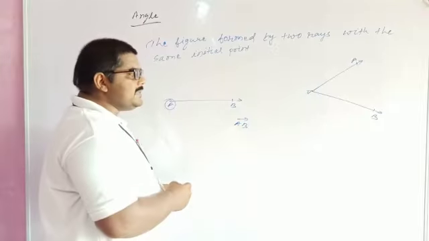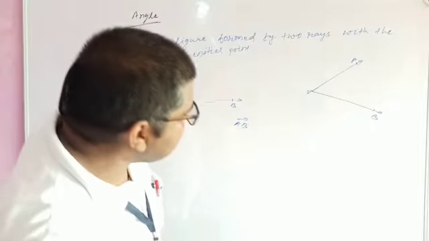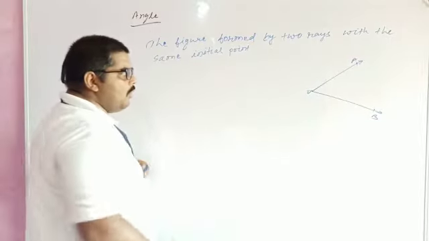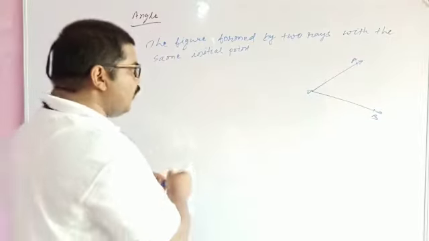In this figure, I have taken two rays. One ray is OA and the second ray is OB.